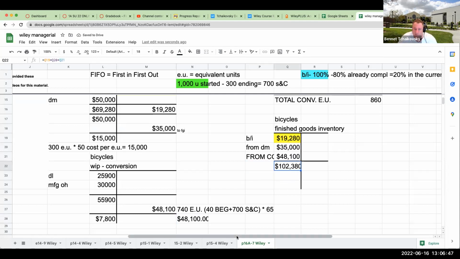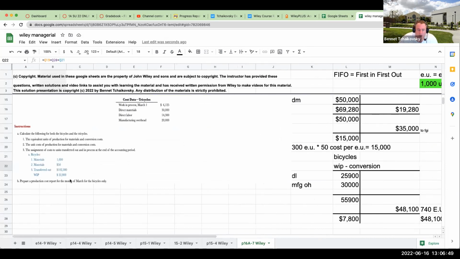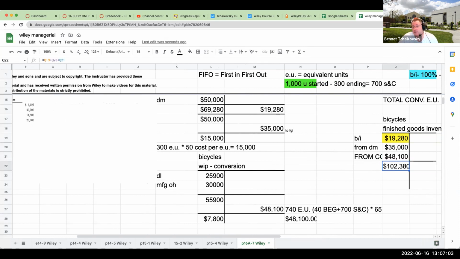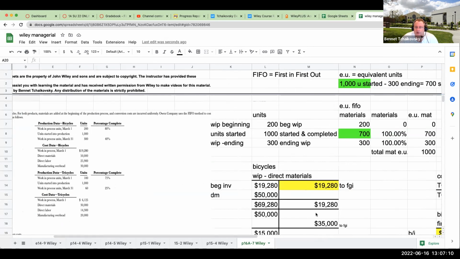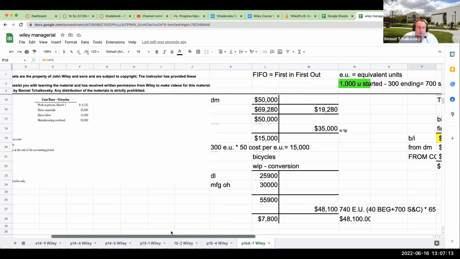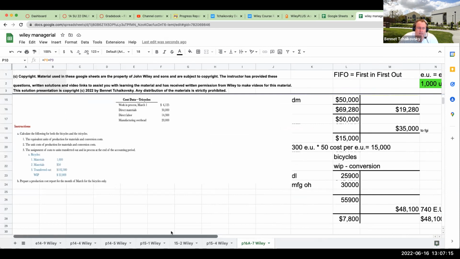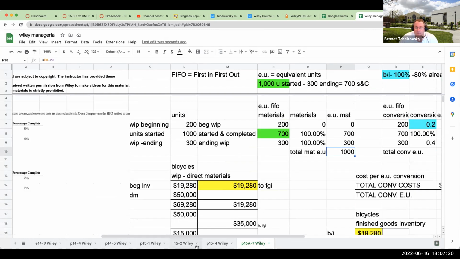So my ending finished goods inventory is going to be 102,380 for the bicycles. Transferred out for the bicycles, they give us some numbers to check. Transferred out is 102,380, which is exactly what went to finished goods. The materials 1,000 refers to the equivalent units, and the $50 per equivalent unit is how we came up with this value.